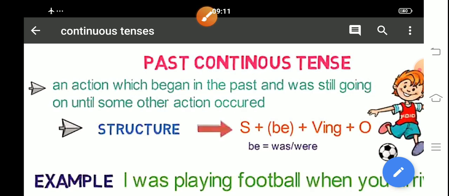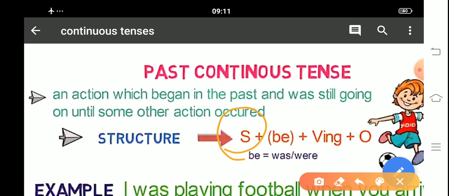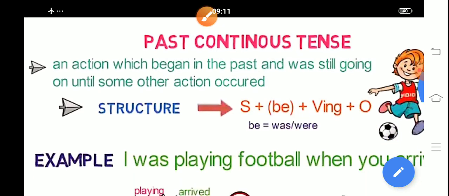We'll see the structure. First of all, subject, after that be, means was, were. In present continuous we had seen is, am, are. Here we have to use was, were. After that, verb's first form plus ing. After that, object. Clear? So let's see one example.